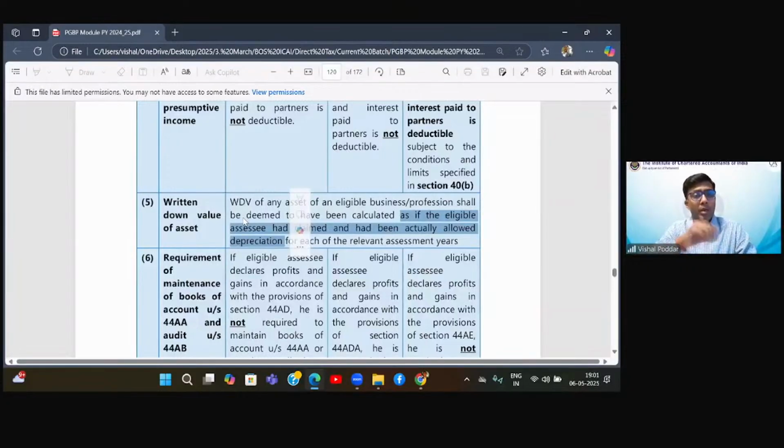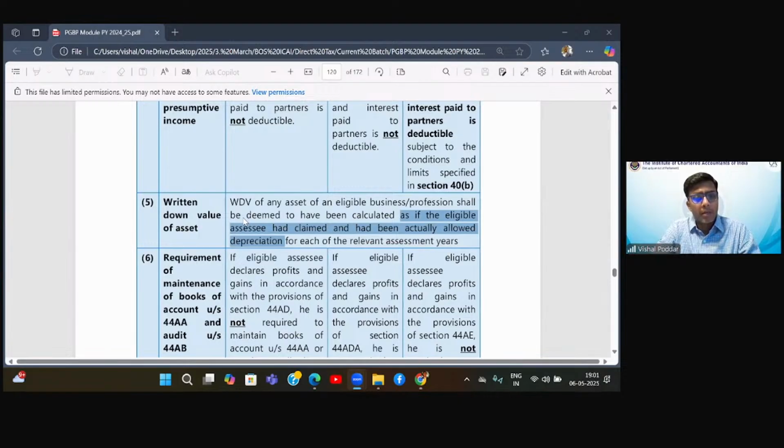Agreed. But understand this, students. You are in these presumptive income sections, not for the entire lifetime. Only till you are within those turnover limits. The moment your turnover exceeds the limits, you are out of this section and you will get into the regular section. The moment you get into the regular sections, you have to compute depreciation. For that purpose, what will be the WDV? So they say that the WDV would be as if you have claimed and been allowed the deduction of depreciation.